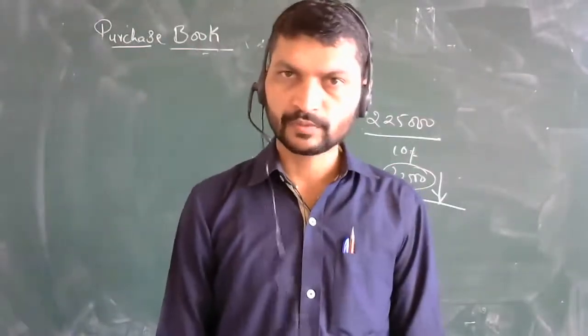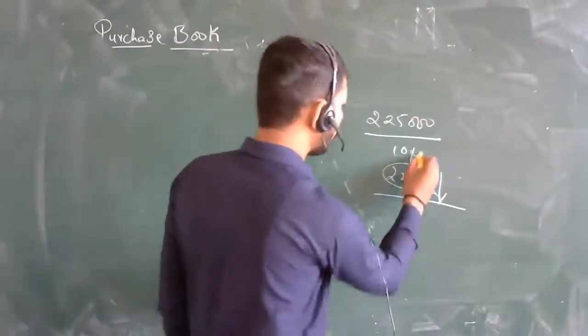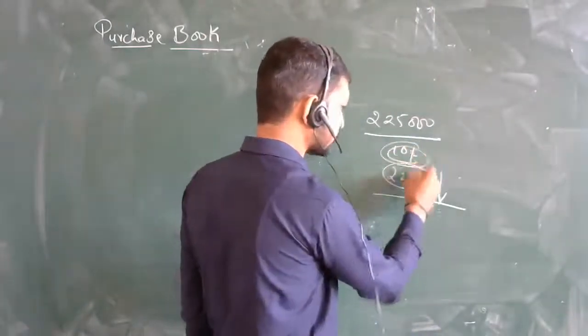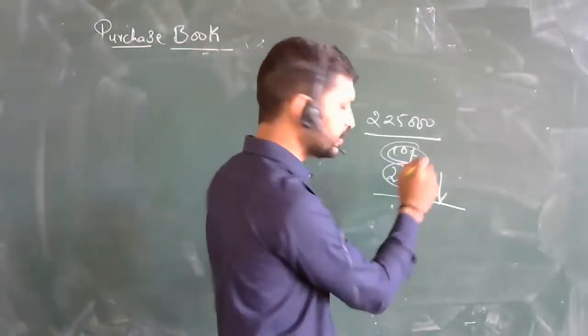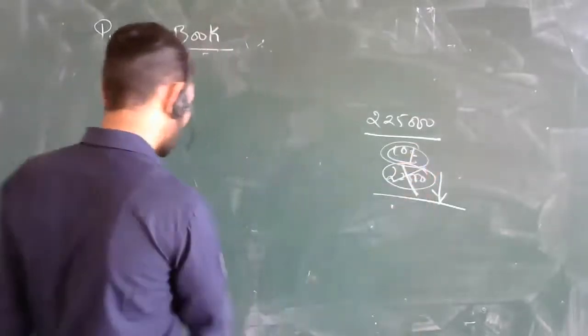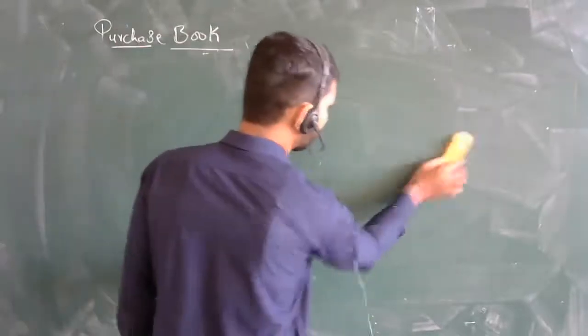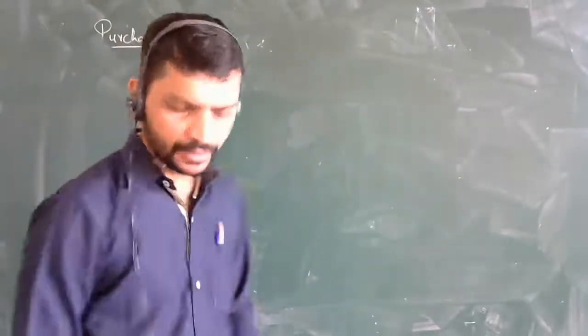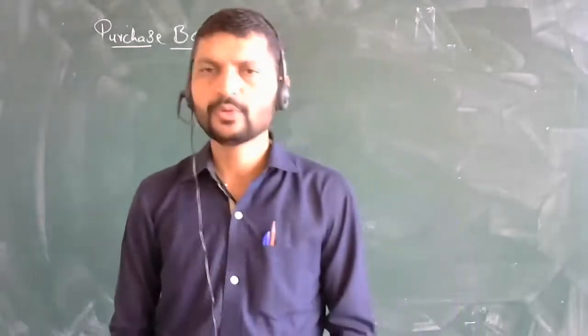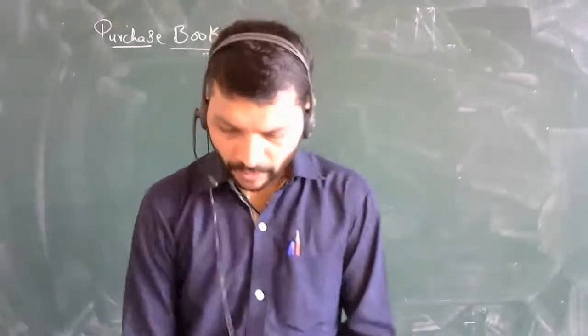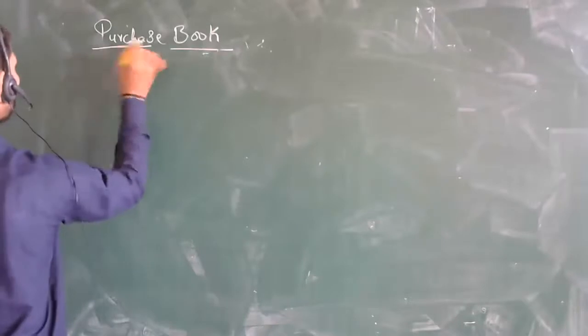Got the things? Whatever the discounts, this discount will be given in the questions, but this amount will not be mentioned there. What the net value is, that only will be taken into consideration. So this is what exactly you need to remember here. Then after this, they have given the specimen of the format of the purchase book. I will draw the purchase book over here.